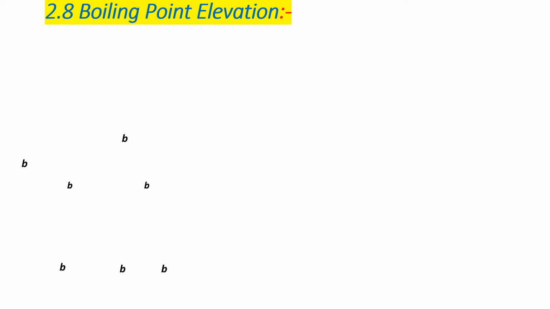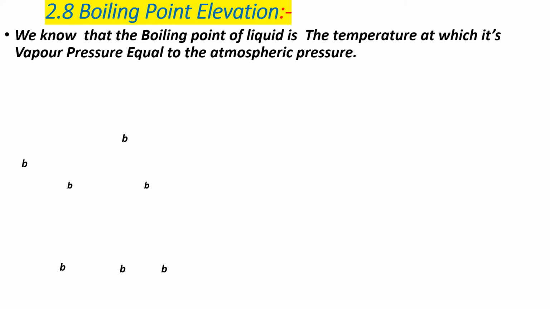Next point, that is point number 2.8, boiling point elevation. That is colligative property number 2. We know that the boiling point of a liquid is the temperature at which its vapor pressure becomes equal to atmospheric pressure. That is the definition of boiling point.